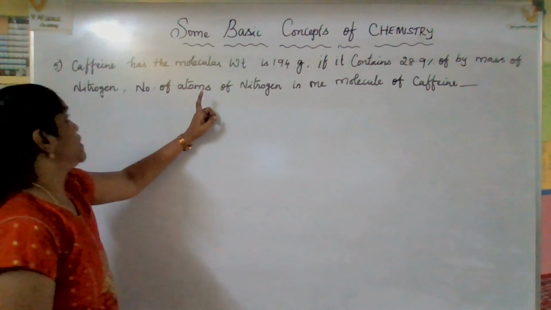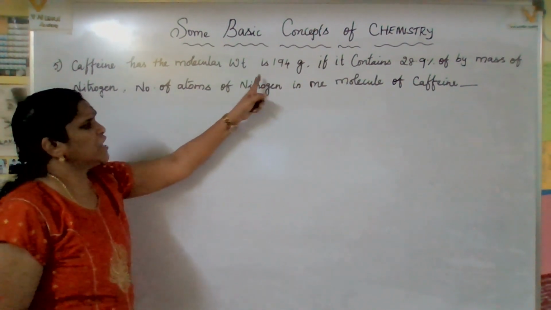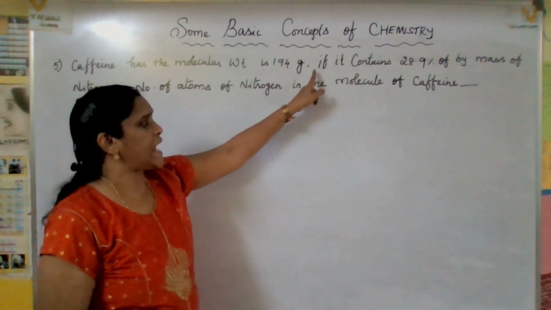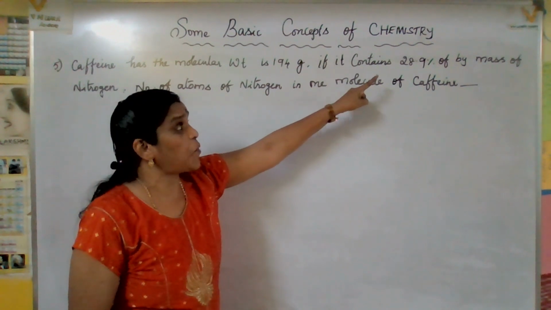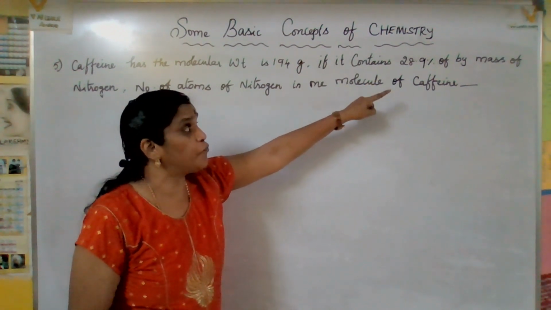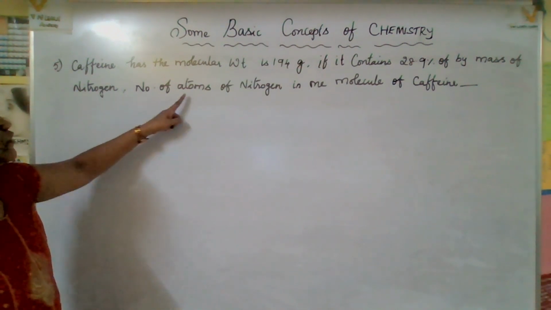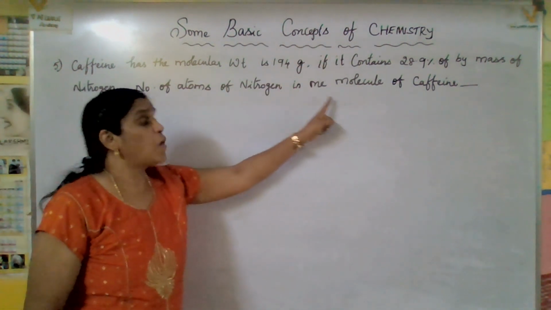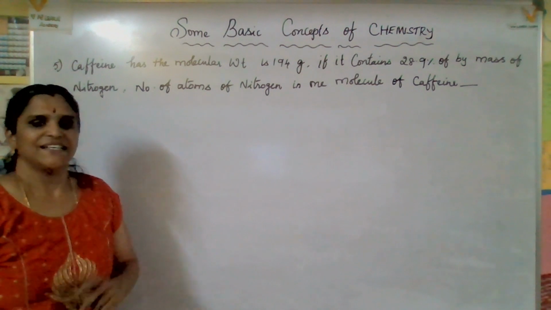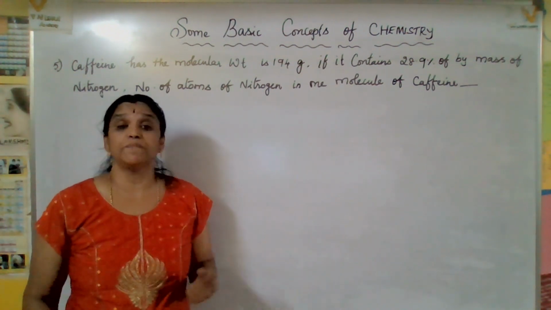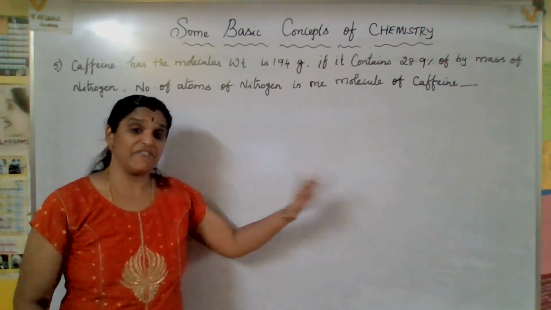The next question. Caffeine has a molecular weight of 194 gram. If it contains 28.9% by mass of nitrogen, find the number of atoms of nitrogen in one molecule of caffeine. See, in the last question they asked the percentage. Now, they have given the percentage.